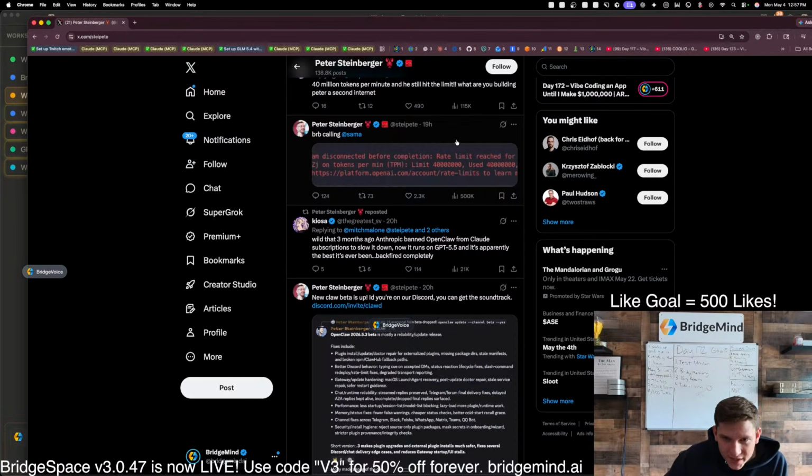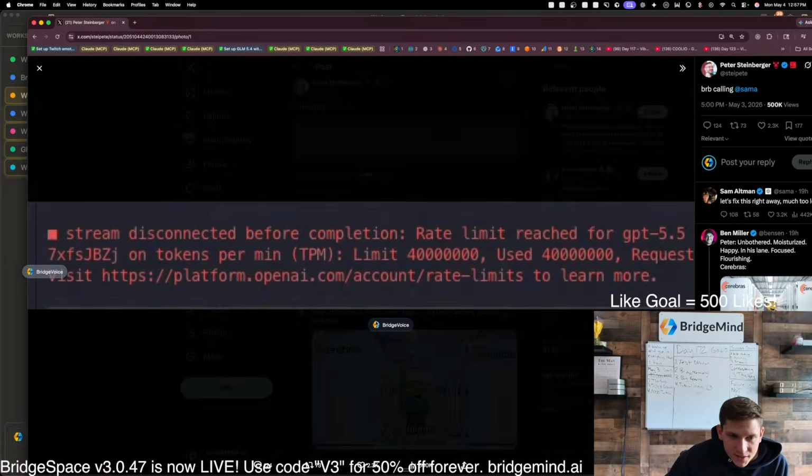This is from 19 hours ago, and it says, stream disconnected before completion, rate limit reached for GPT 5.5 on tokens per minute. And his limit is, what is that? Is that 4 million, right? Wait, is that 4 million or 40 million? Is that 40 million tokens, chat? So this guy's using 40 million tokens a minute.